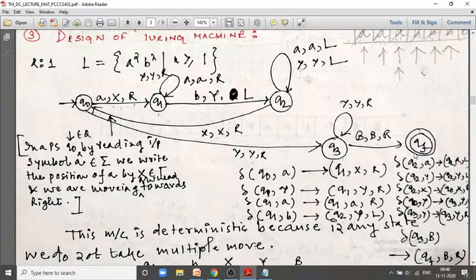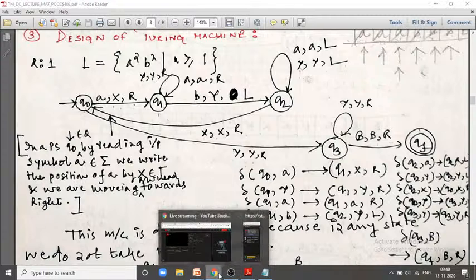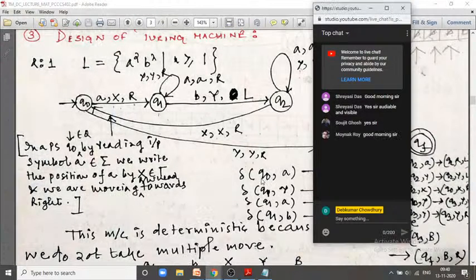So there are 5 states, which means capital Q is equal to {Q0, Q1, Q2, Q3, Qf}. I hope up to this it is clear to you, and that I am audible and properly visible to you.